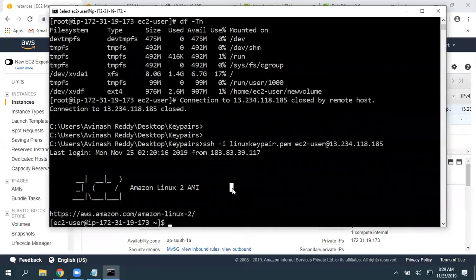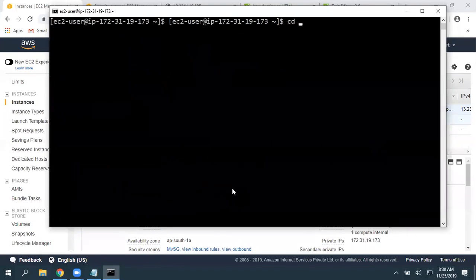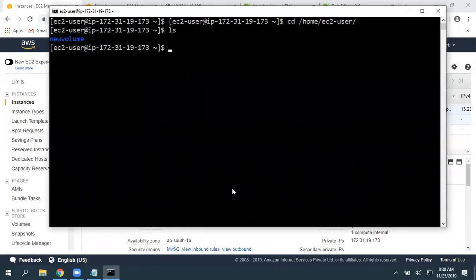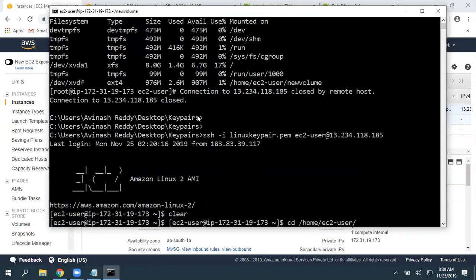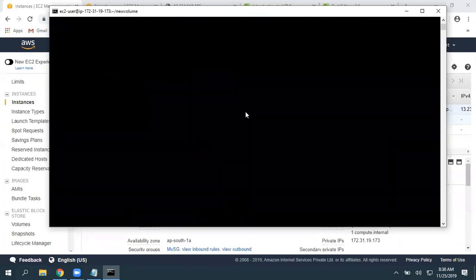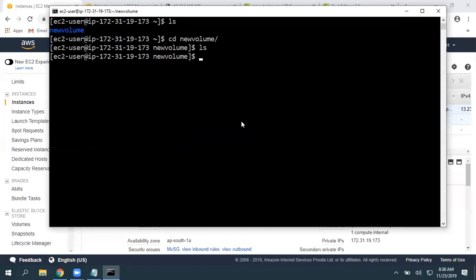So far, this is the IP address I used to get connected, and I'm able to get connected here. Now, let's navigate to the place where we mounted. If you give ls, new volume is there. Let's go inside that new volume. If you give ls, where are a.txt and b.txt? It is not available. But earlier we had it, right? We created a couple of files before, and it showed lost+found too when we were in the new volume. But now it is not available. That's because it is a temporary mount. So we need to make it a permanent mount.